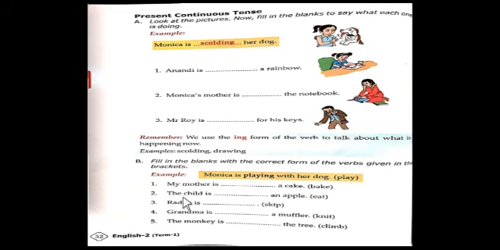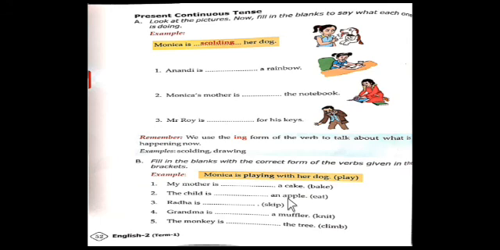Then, second one. The child is dash an apple. So, the verb is eat. What do you have to do? The verb ends with a consonant, correct, no? So, no need of removing anything from the main verb. Just add the ing form to the main verb eat. Then it becomes eating. So, E-A-T-I-N-G, eating. The child is eating an apple.